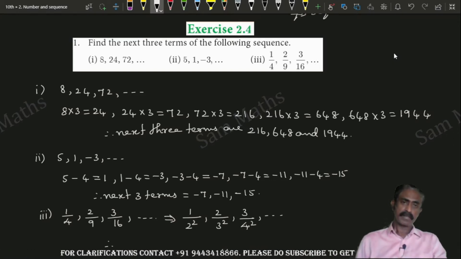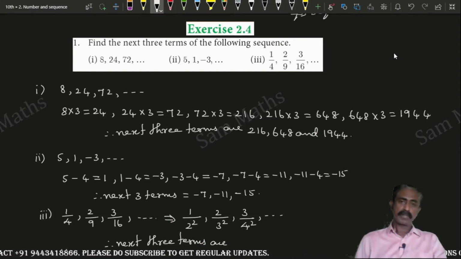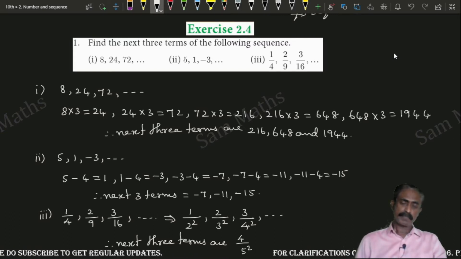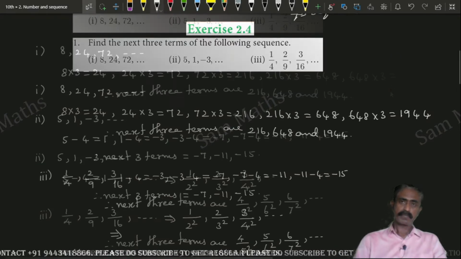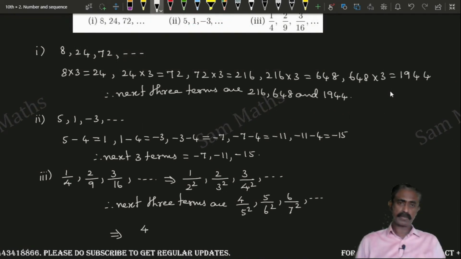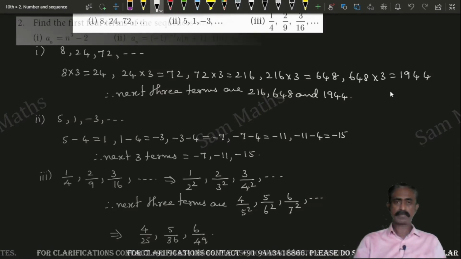Therefore, the next 3 terms you will get 4 by 5 square, 5 by 6 square, 6 by 7 square and so on, which implies 4 by 25, 5 by 36 and 6 by 49. These are the required 3 terms.